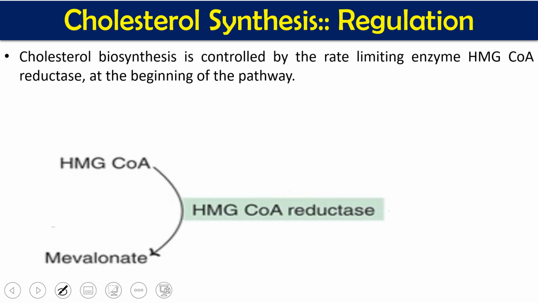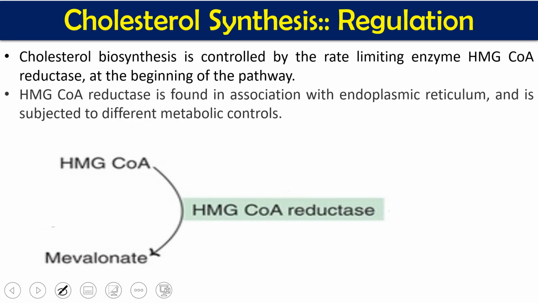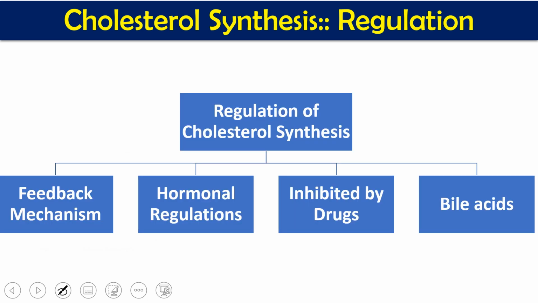So see, this is the regulatory step of cholesterol synthesis. This regulation takes place in the reaction where HMG coenzyme A is converted to mevalonic acid and catalyzed by HMG coenzyme A reductase. So HMG coenzyme A reductase is found associated with the endoplasmic reticulum and is subject to different types of metabolic controls, metabolic regulations. So there are a total of 4 different types of regulation for this enzyme.